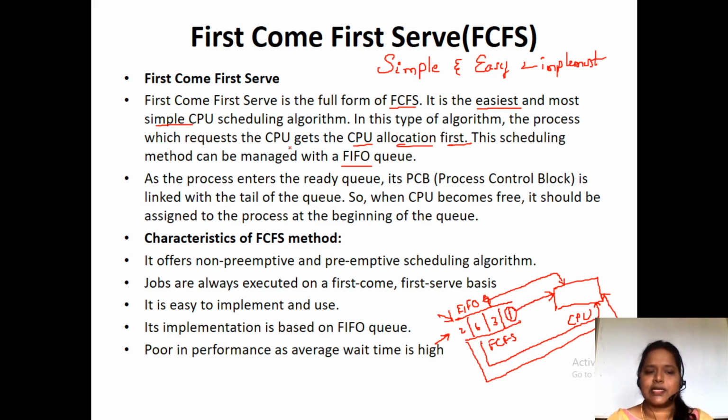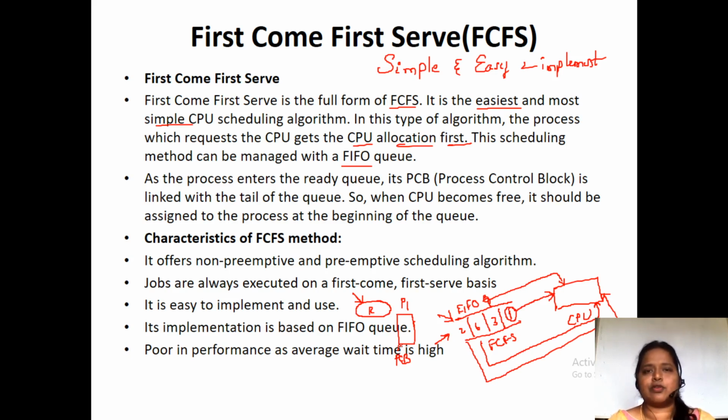As the process enters the ready queue, here we will have the ready queue. Suppose a P1 process enters the ready queue. As soon as it enters, at the end of this P1 process, we are going to attach the process control block, as we have already seen. For each and every process, a process control block is attached at the end.